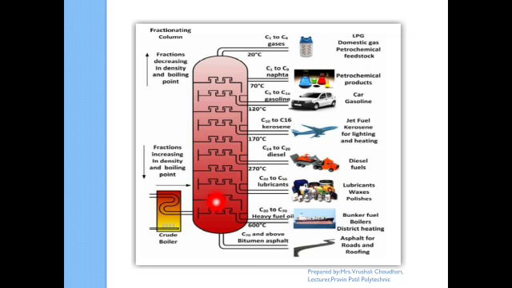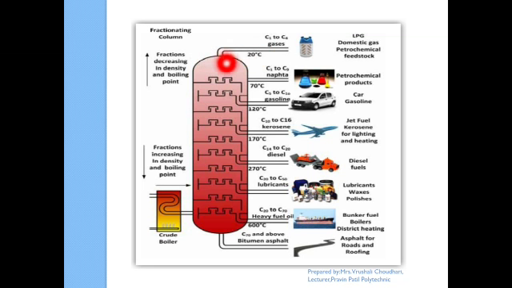The fraction with the lowest boiling point, like LPG, liquefied petroleum gas, which has a boiling point of about 20 degrees, evaporates first and goes directly to the top level, and from this we do fractional condensation.